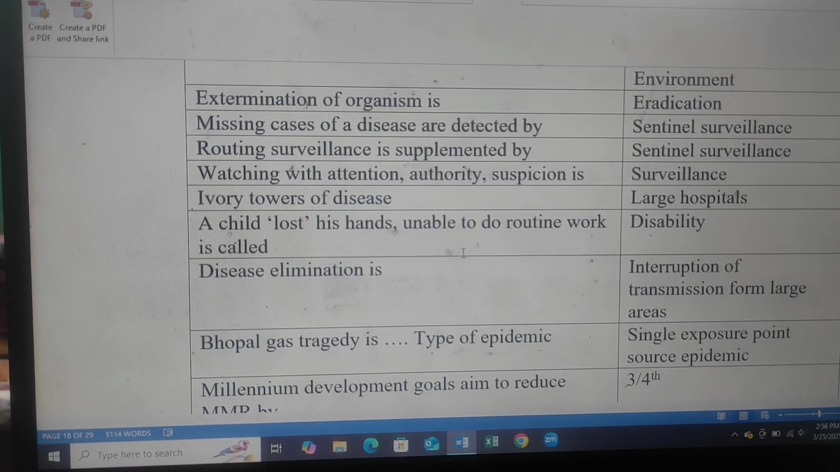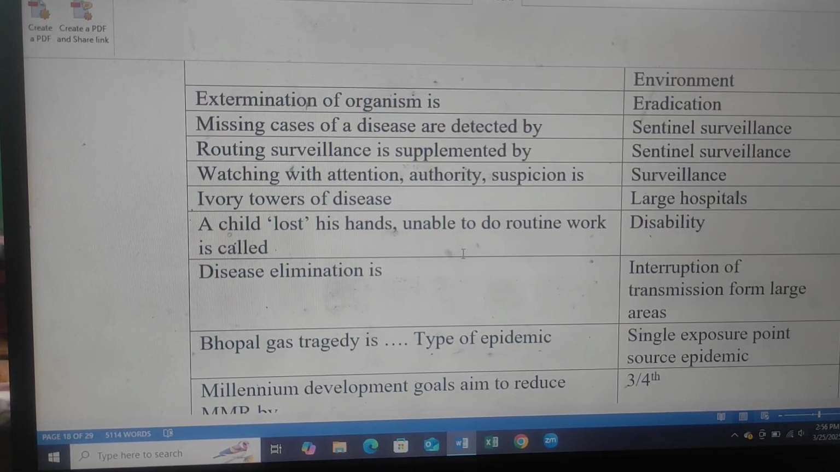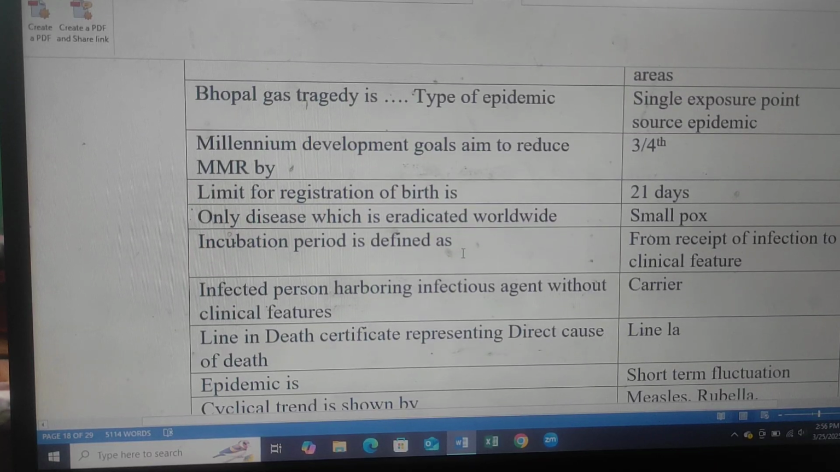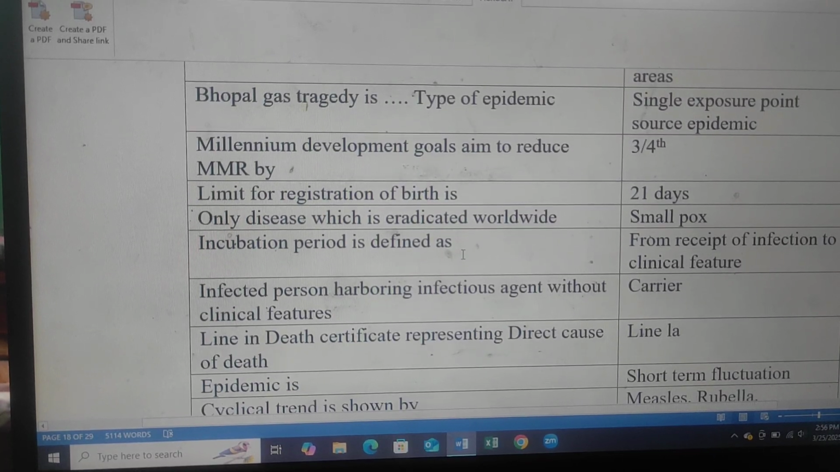Ivory tower of disease is a large hospital. A child who lost his hand and is unable to do routine work is called disability. Disease elimination is interruption of transmission from a large area. Bhopal gas tragedy is a type of epidemic: single exposure point source epidemic.